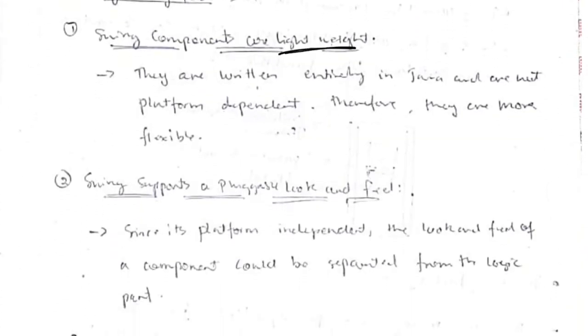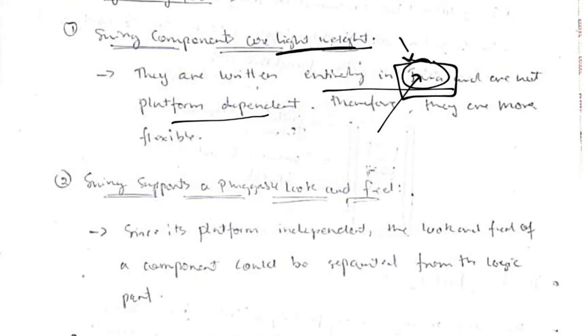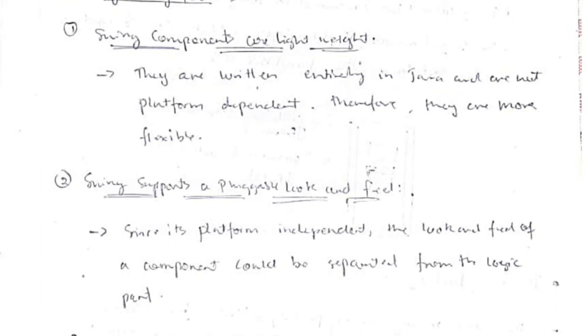The first one is it's lightweight. Lightweight means it's entirely in Java and does not depend on the platform. Okay, so wherever a platform it implements, we can make changes by making changes in Java. The other one is heavyweight. Heavyweight means it's platform dependent. Okay, that means in that case, whatever change we make in Java, if it's supported by the platform, then only we can see the change, otherwise we can't. Whereas in the case of Swing, it's not the case, it's lightweight. Okay, and the second key feature is that Swing supports pluggable look and feel.